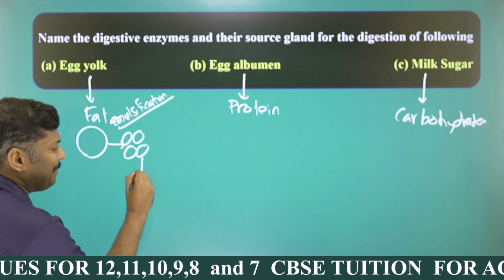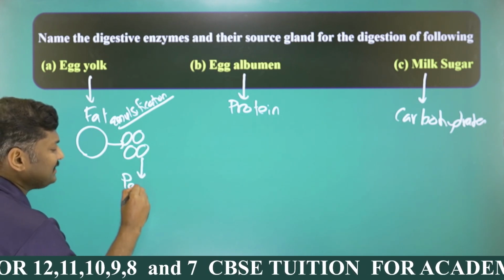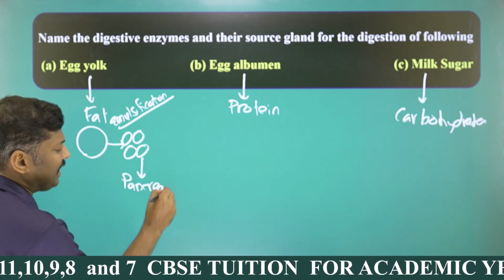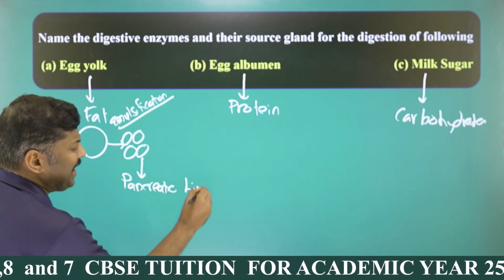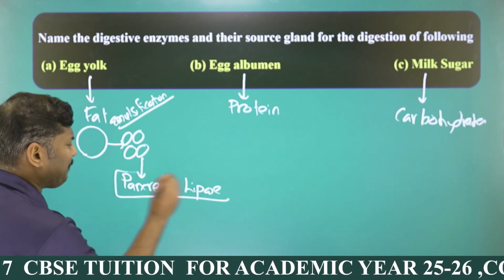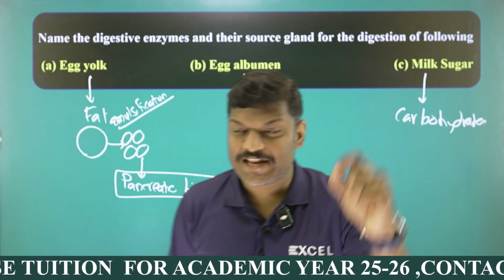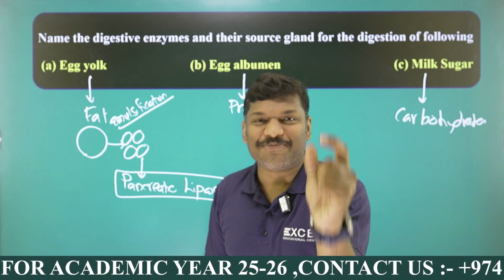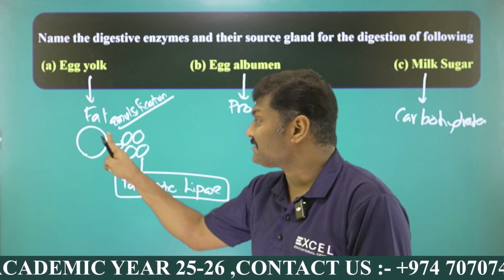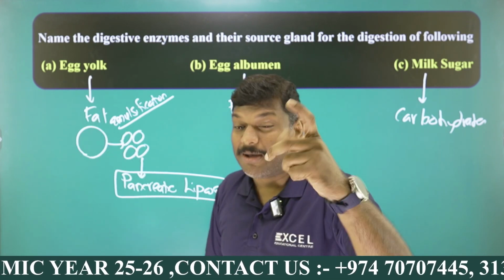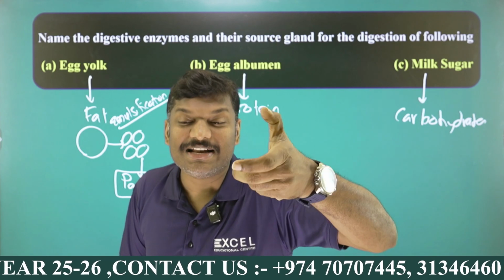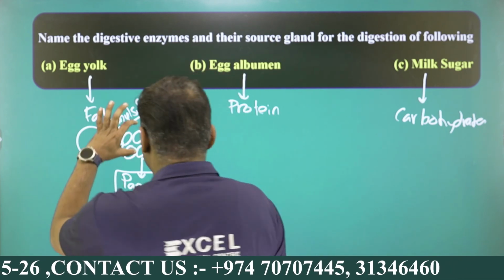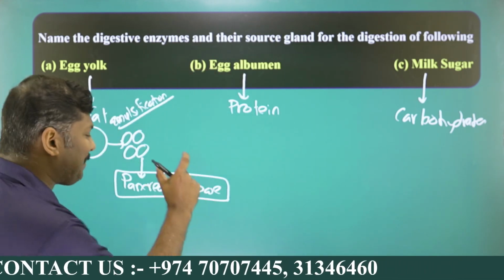After the emulsification only, there is an enzyme. That is a question, my dear student. And you know the enzyme is called pancreatic lipase. What's the name of the enzyme? Pancreatic lipase. And pancreatic lipase is the enzyme responsible for digesting, not the fat, but the emulsified fat, my dear student. So the emulsified fat is digested by an enzyme called pancreatic lipase.